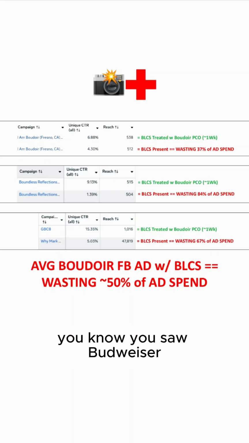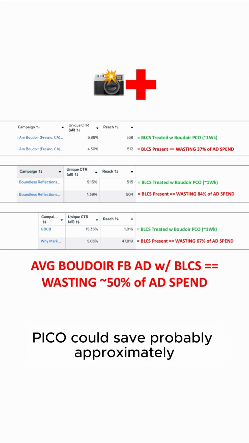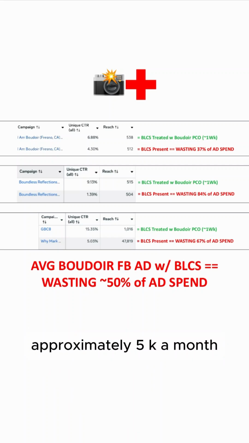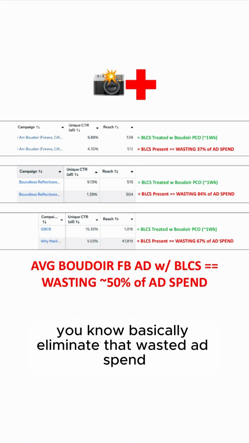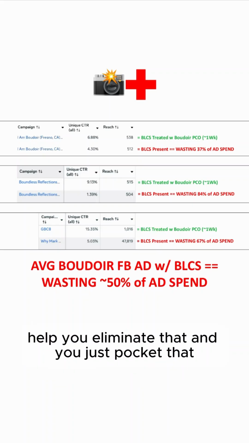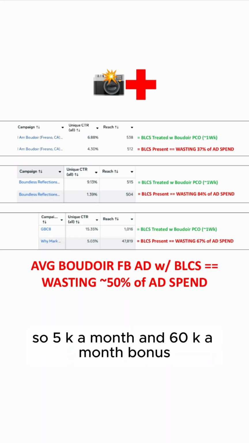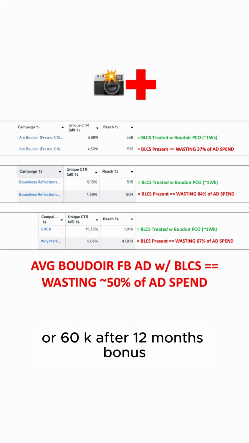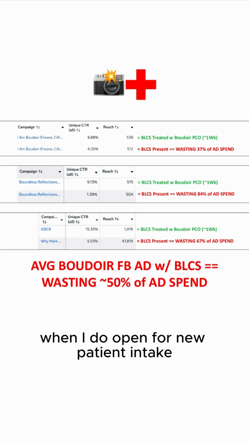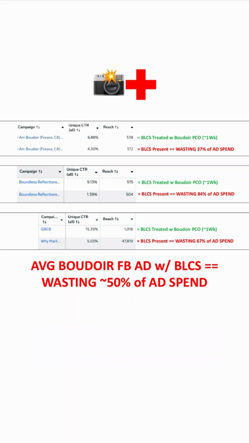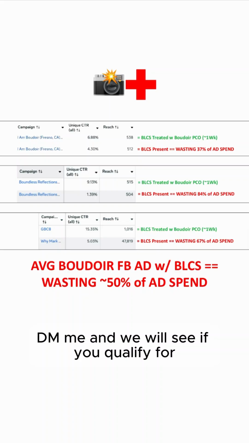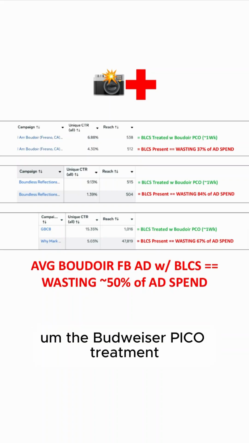If you want this outcome, you saw Boudoir Pico could save approximately, if you're spending 10K, approximately 5K a month. Basically eliminate that wasted ad spend, and you just pocket that, you don't have to spend it. So 5K a month, 60K after 12 months bonus. And so if you want that outcome, then yeah, DM me. And when I do open for new patient intake, DM me and we will see if you qualify for the Boudoir Pico treatment.